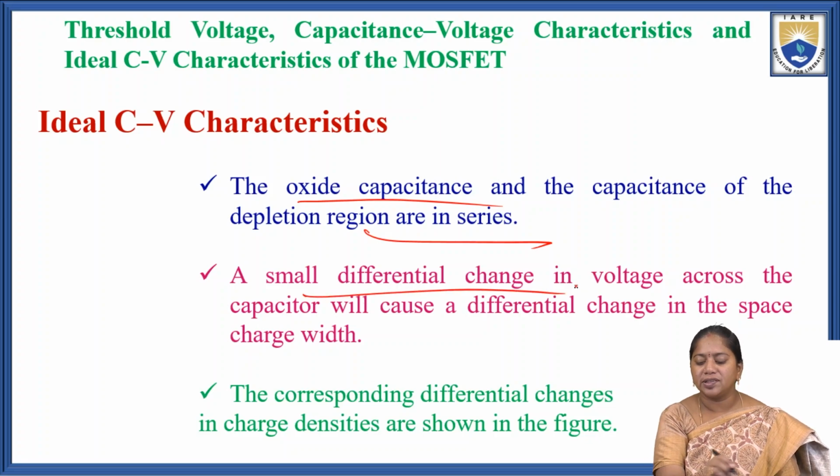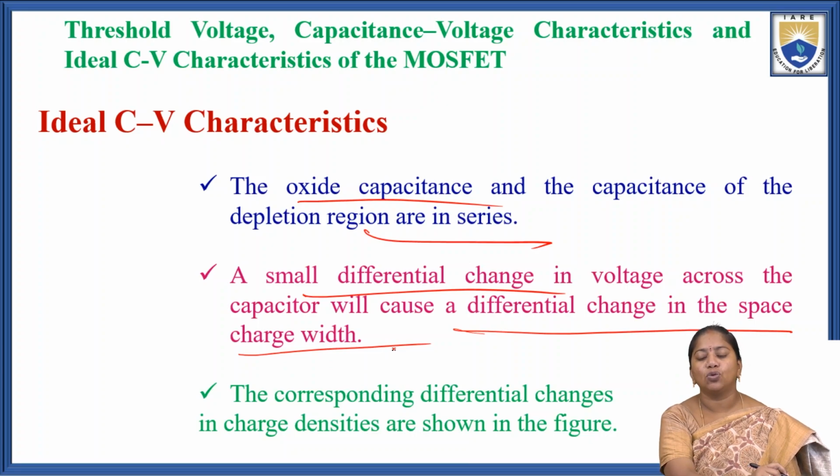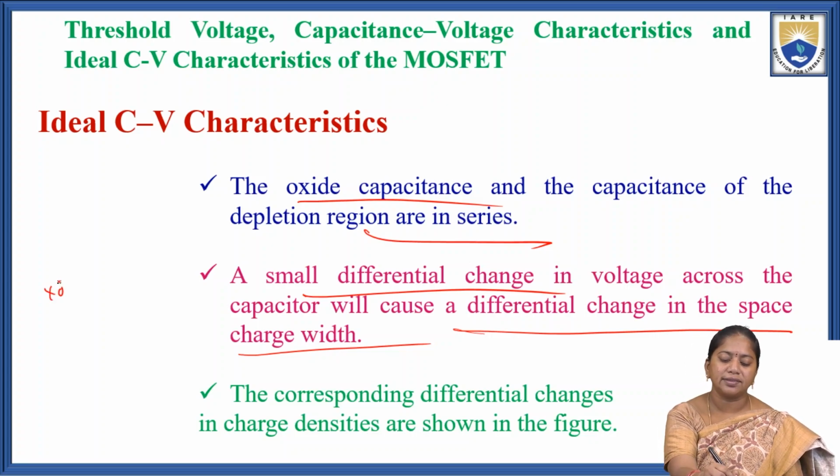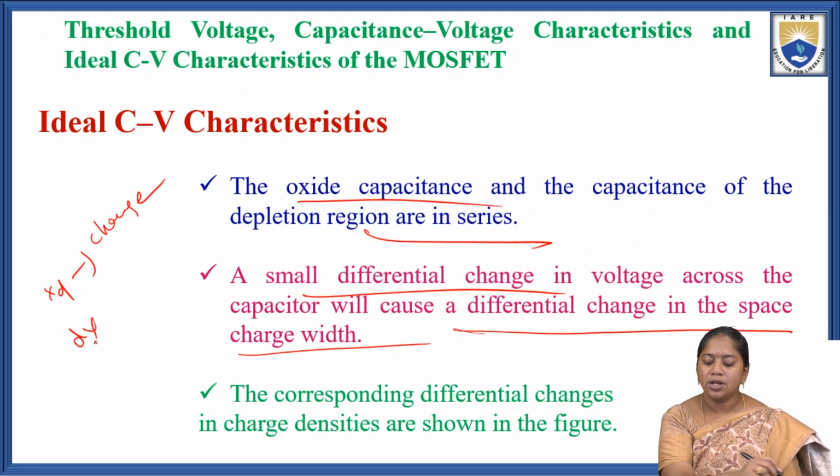A small differential change in the voltage across the capacitor will cause a differential change in the space charge width. That is, xd will change due to the differential change in the voltage dV. So the corresponding differential changes in the charge densities are shown in the figure.